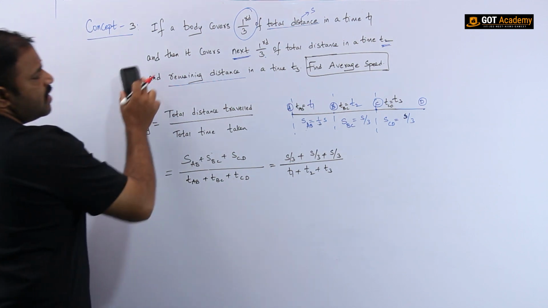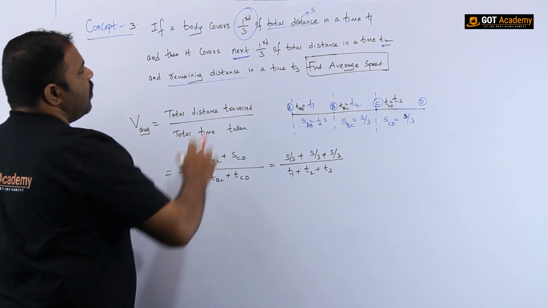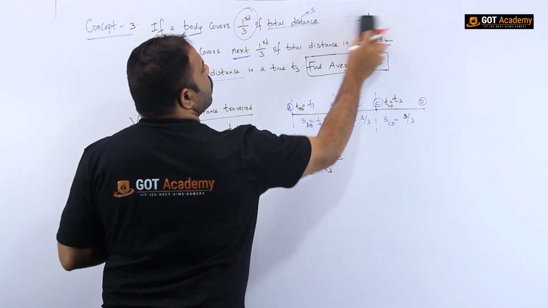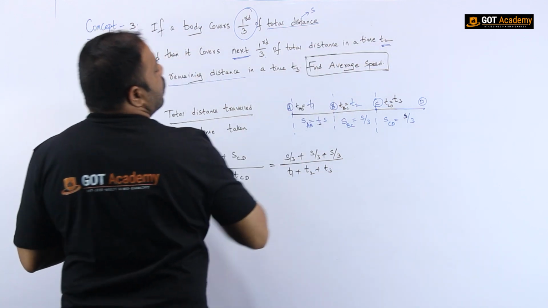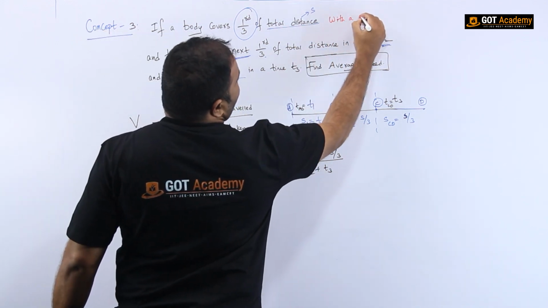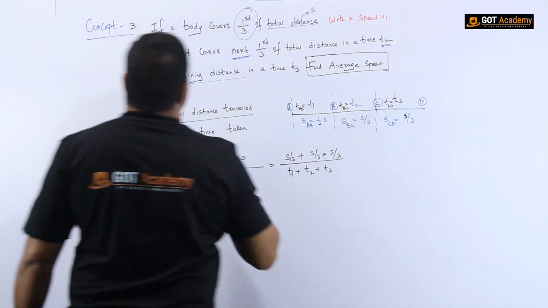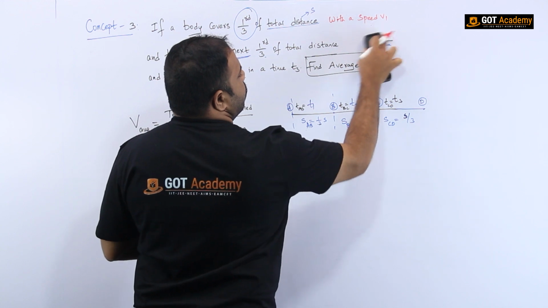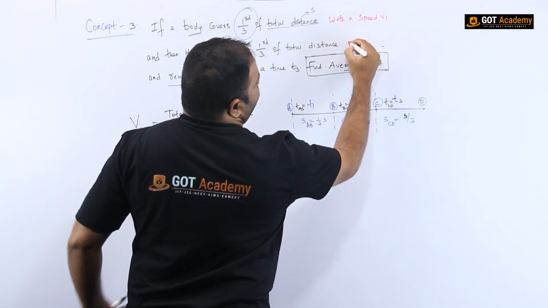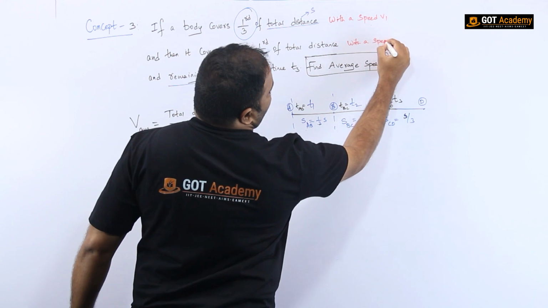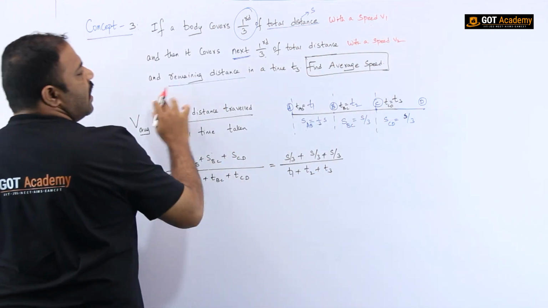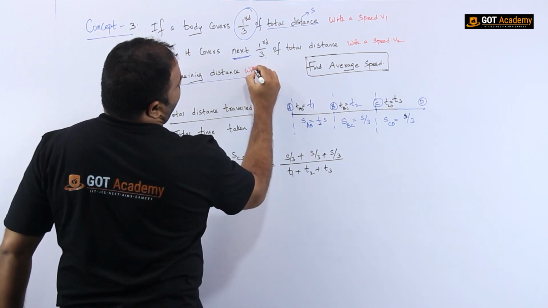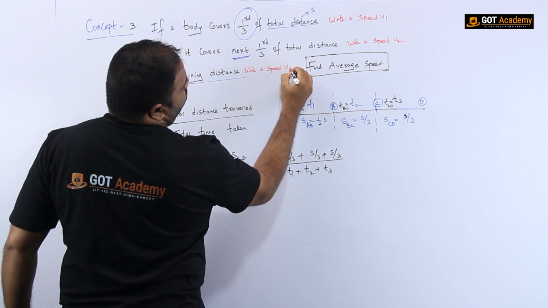In this concept 3, suppose a body covers 1/3 of the total distance with a speed v1, and then covers the next 1/3 of the total distance with a speed v2, and the remaining distance with a speed v3.